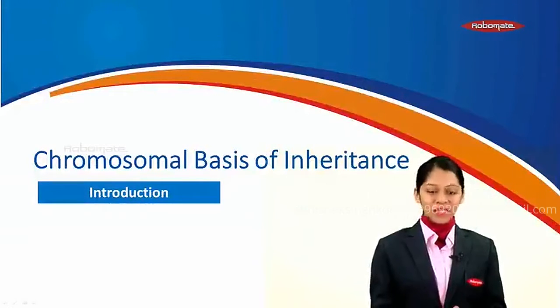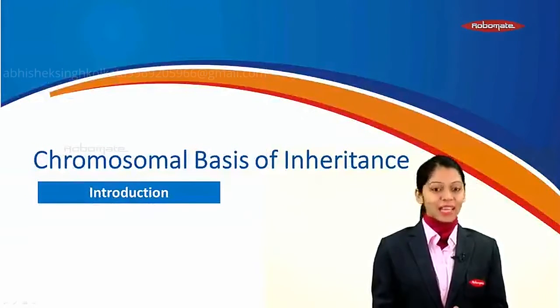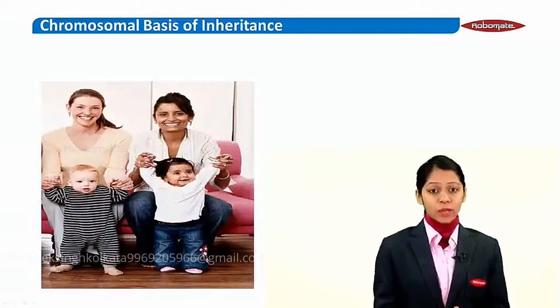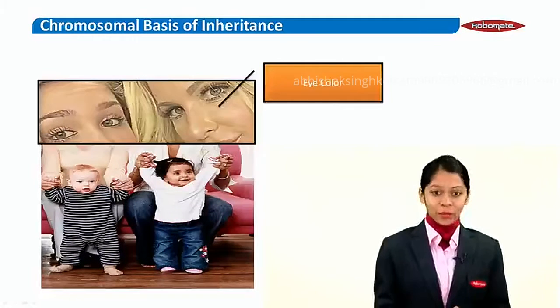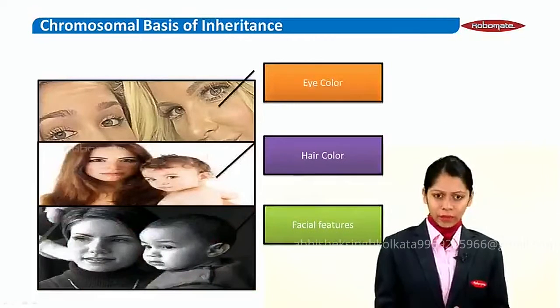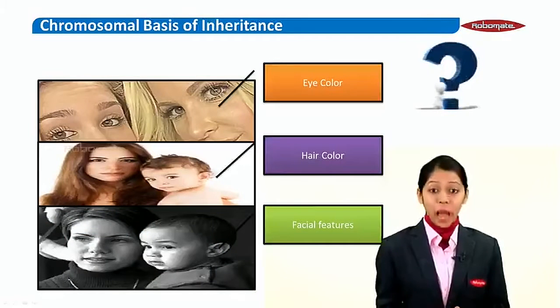Good day, dear students. Today we are going to start with a new chapter, Chromosomal Basis of Inheritance. And in this module, we will be discussing the introduction for the same. Now, as you can see here, there is a lot of similarity between a parent and its offspring, like the eye color, the hair color, the facial features. Does it ever occur to you why such a thing is happening?